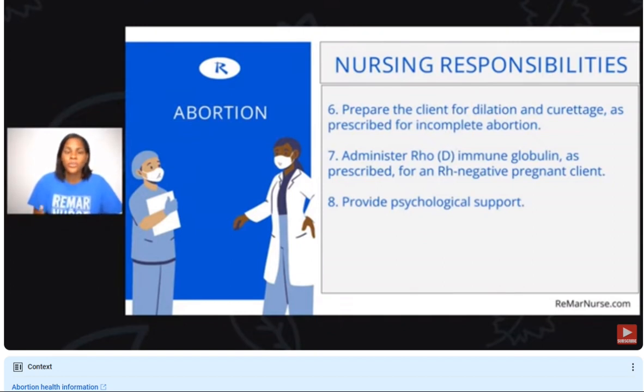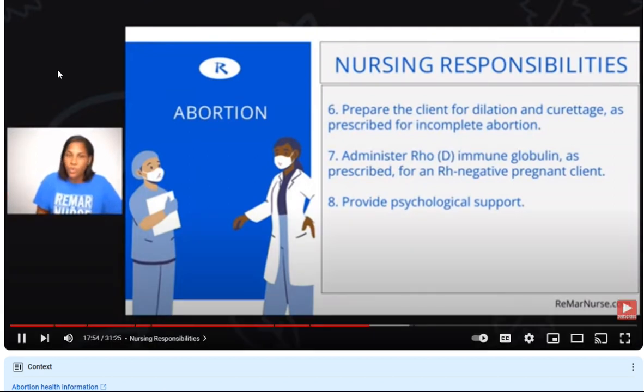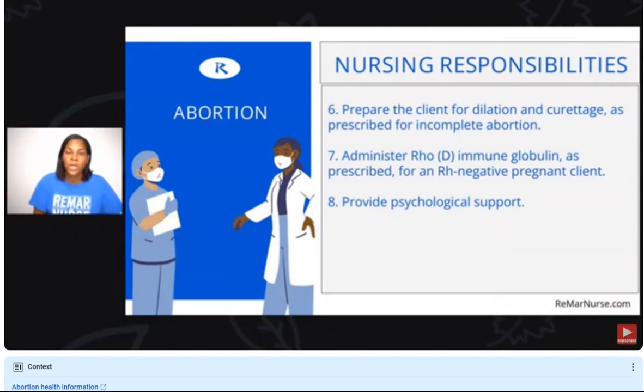Then they have to do the curettage, which is removing tissue. That is a process that happens, and typically the dilation part can start a day before the removal of the tissue. It should be a gradual process to dilate the cervix, and not something that is done quickly, because that can cause all types of issues. Usually the curettage is done early on. I believe it's before 12 weeks, because there are early abortions and then there are late abortions. This procedure is done specifically before 12 weeks, is what I had in my notes.